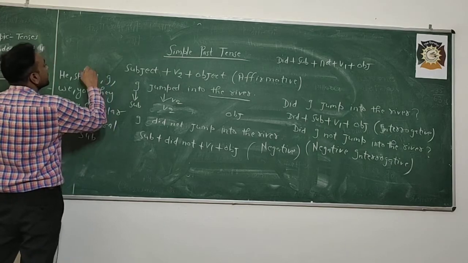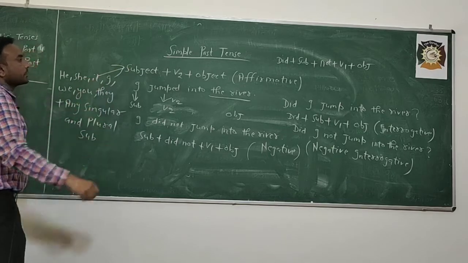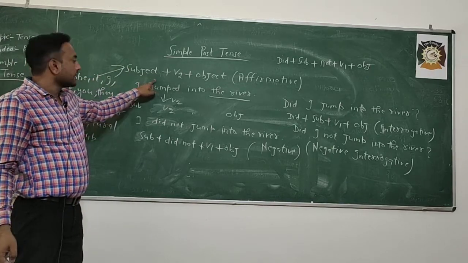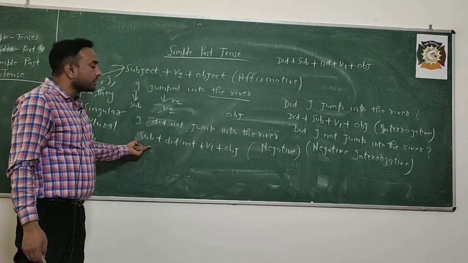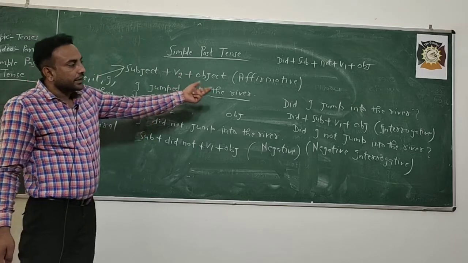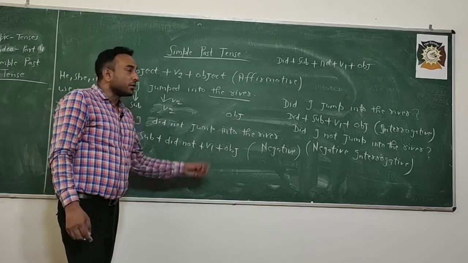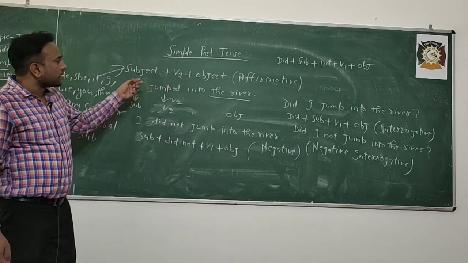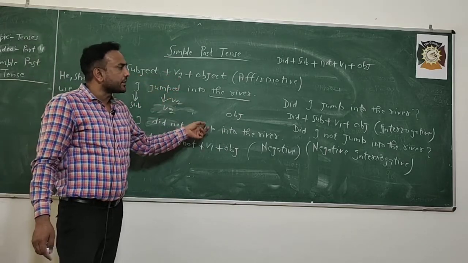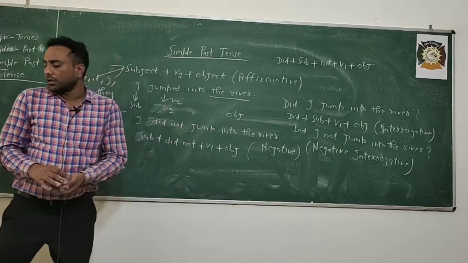This will be the structural formula for affirmative sentences, and this will be the structural formula for negative, interrogative and negative interrogative sentences. So these are the structural formulas for all the sentences.